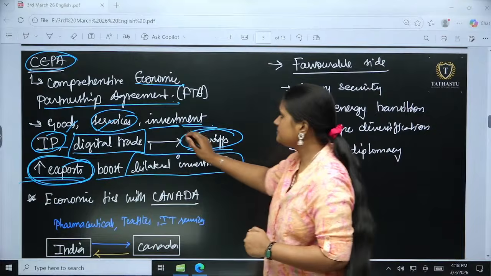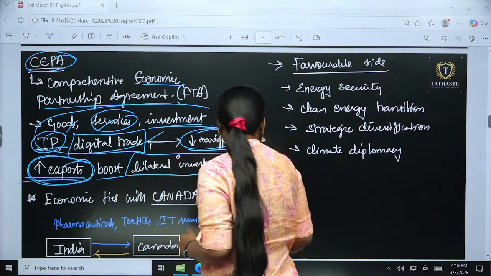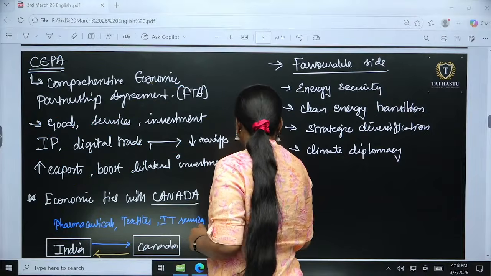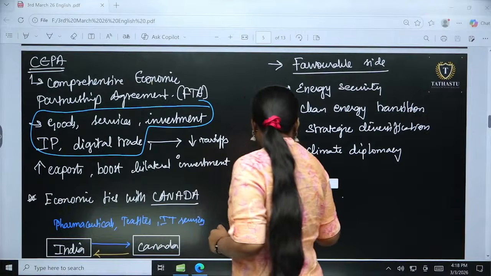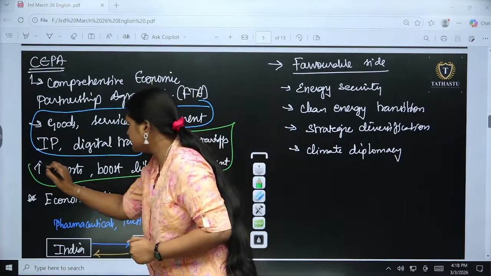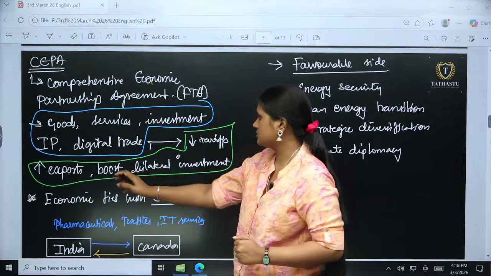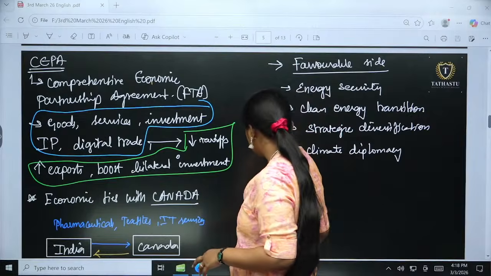So this is the trade agreement. I'll change the color here for you. So this is the trade agreement, and this is going to be the outcome of it. There will be less tariffs and increased exports, and also a boost to bilateral investment. Clear till now? Shall we move further?